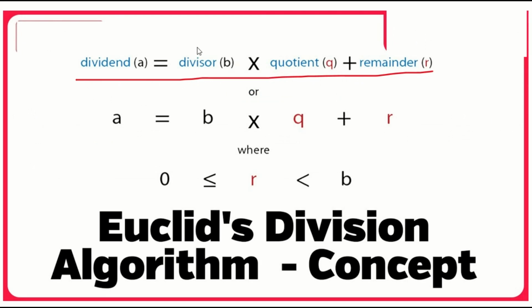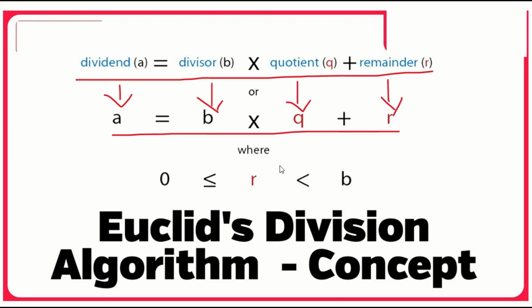The same thing is taken as Euclid's division lemma. What is that? A equals BQ plus R. What is A here? A is the dividend. B is the divisor. Q is the quotient. R is the remainder. So the same way we check our division, we call it Euclid's division algorithm. It's nothing but A equals BQ plus R.